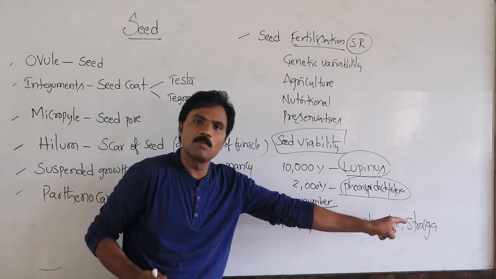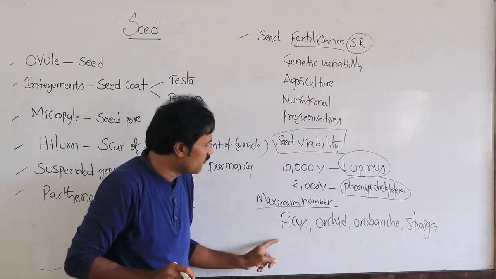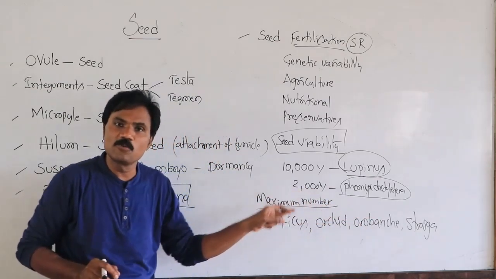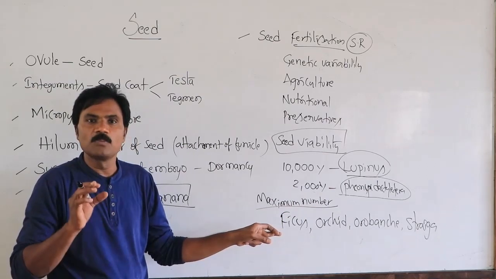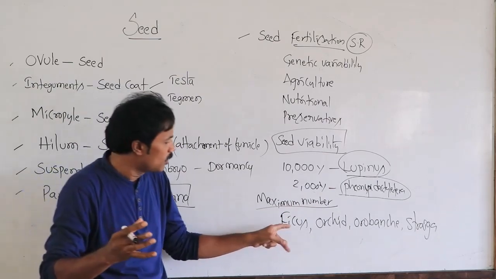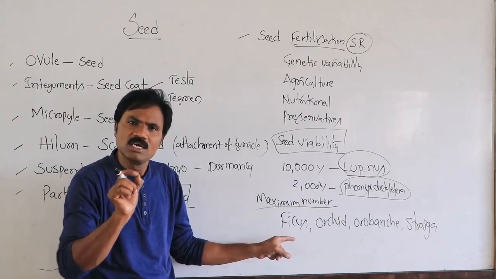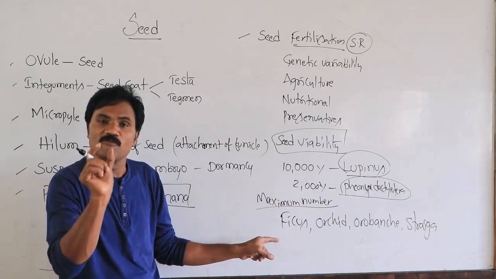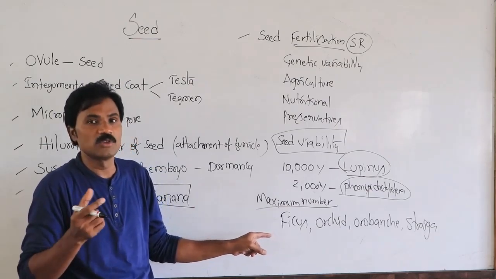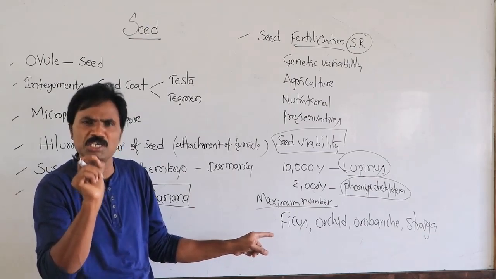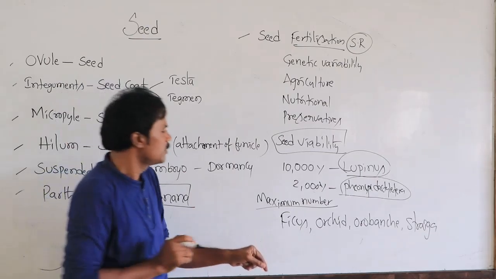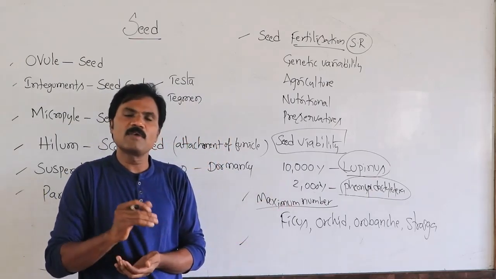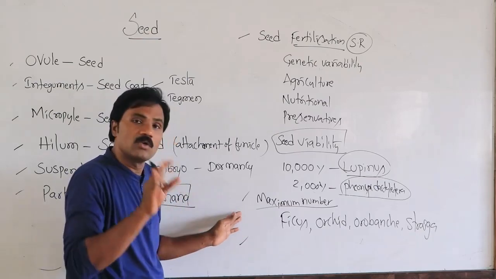Orobanche as well as striga, both are parasitic plants. Ficus as well as orchid, all these seeds and fruits related to these plants produce the maximum number of seeds. For example, in ficus, several billions of seeds are present, approximately 8 billion in one fruit. Imagine how many, in only one fruit. That much tiny seeds are present. The maximum number.